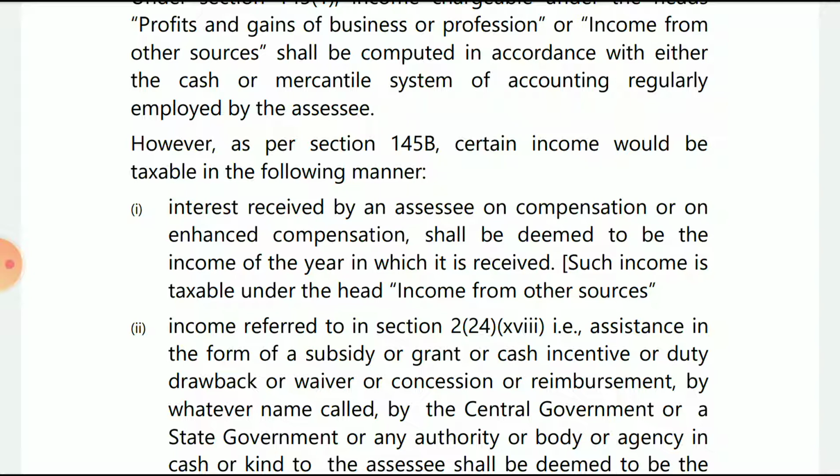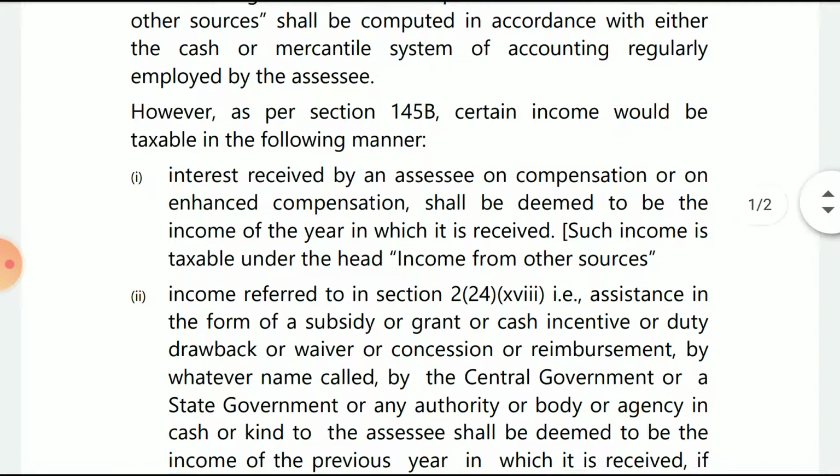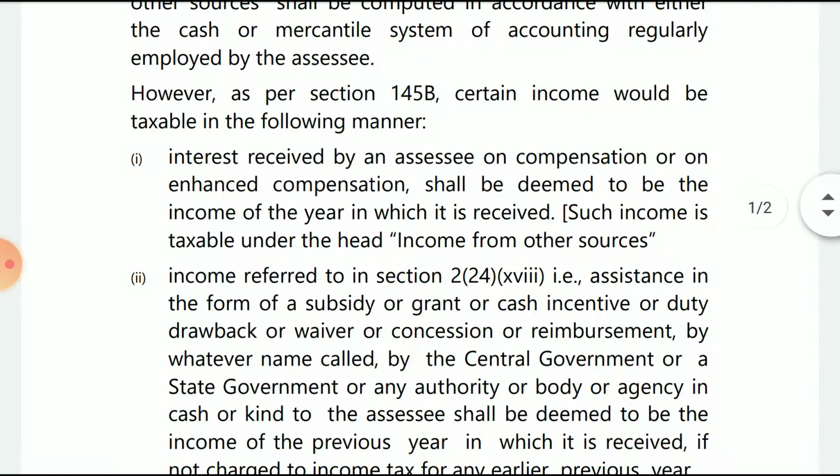The compensation or enhanced compensation received shall be deemed income of that particular year. We don't think that this is yet to be received. No. Even if it is yet to be received, it has to be treated as income received and recorded as income from other sources.